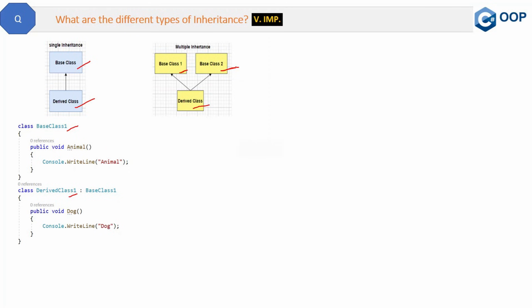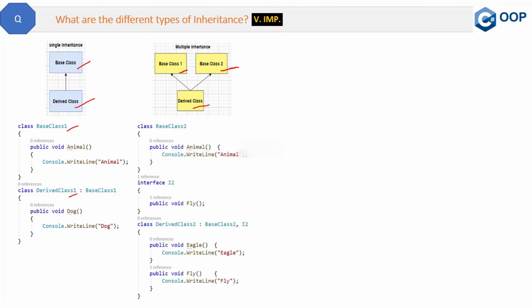And there can be n number of interfaces. So let's see the code also. See, here we have this base class 2 and we have one interface I2. Now we have one derived class 2 which is inherited from this base class 2 and the I2 interface.